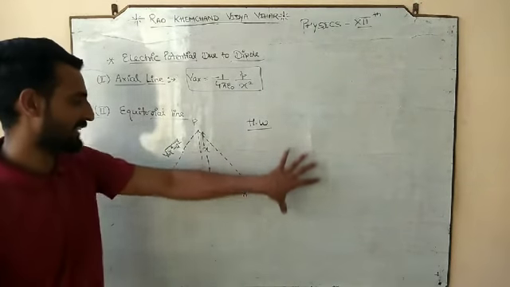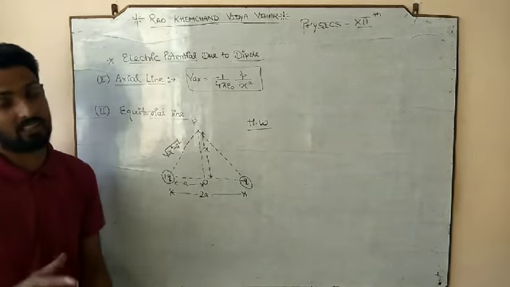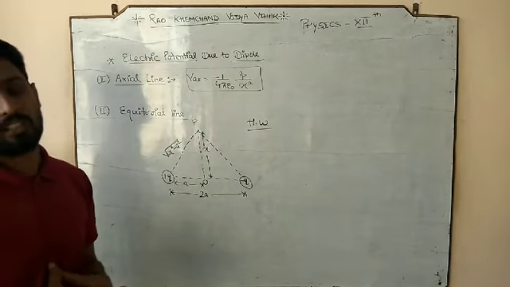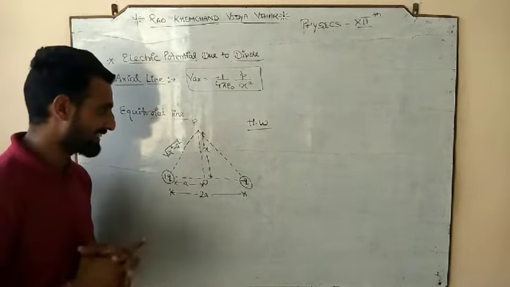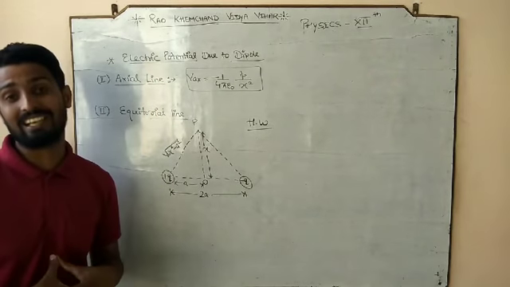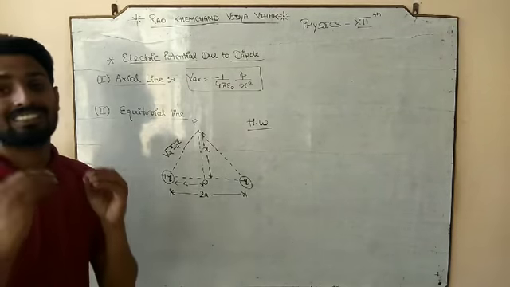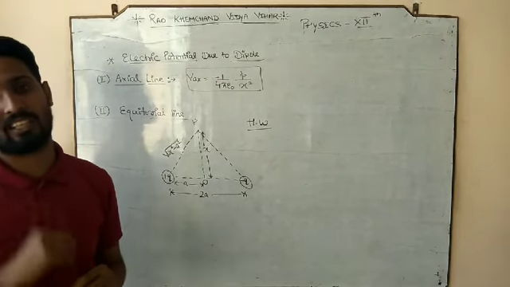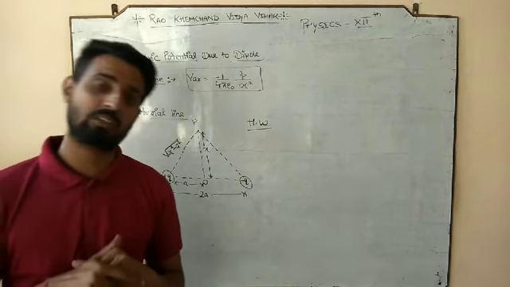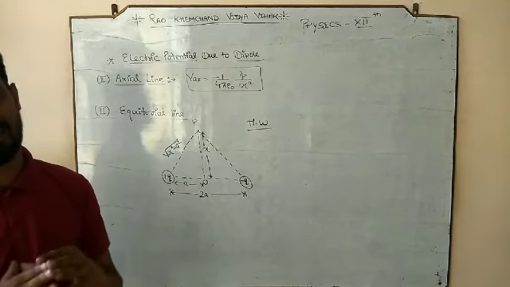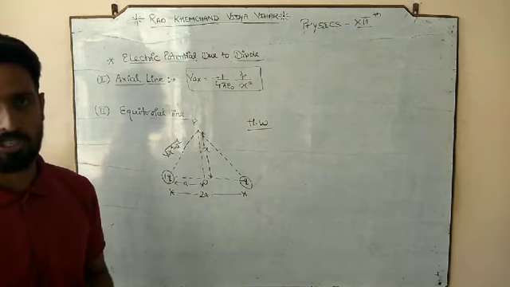So I am leaving this expression to you as homework, and the students who have completed up to the 9th lecture should complete this and give it to me as soon as possible. I want the answer from every single student. What is the electric potential due to an electric dipole at the equatorial point?